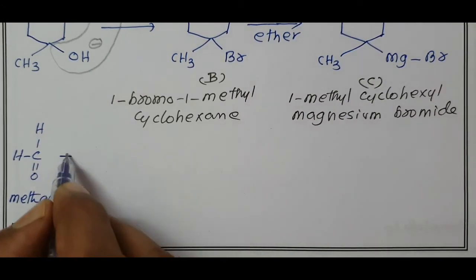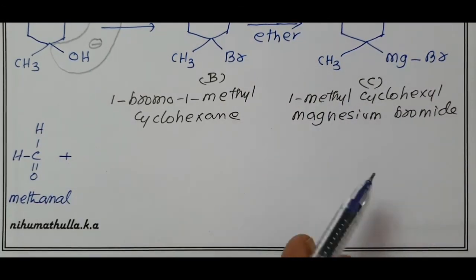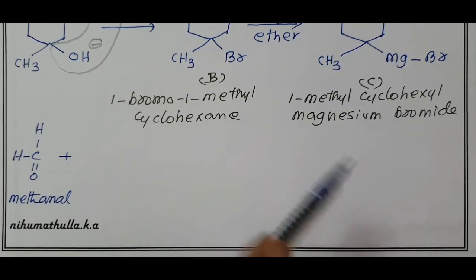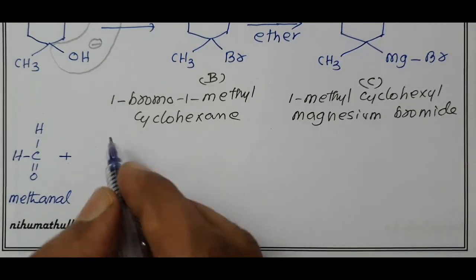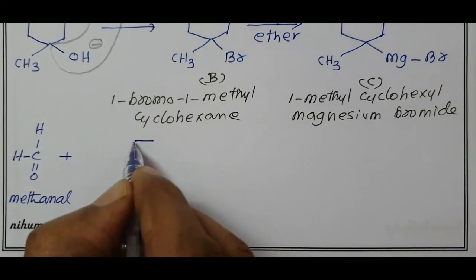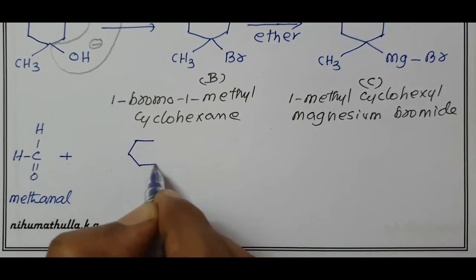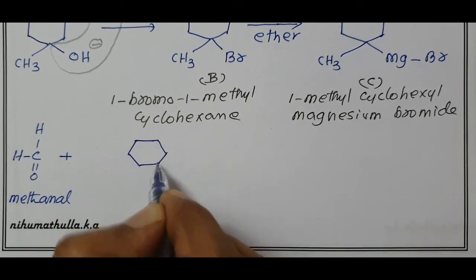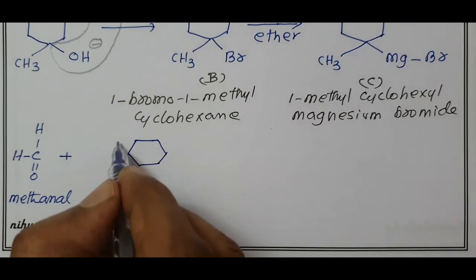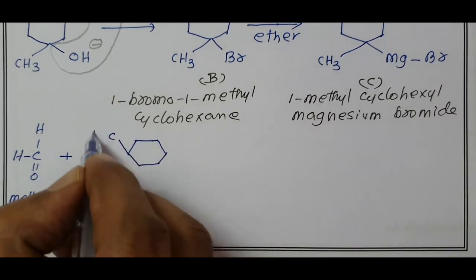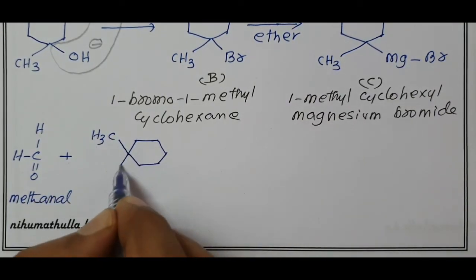When treated with that Grignard reagent, 1-methylcyclohexyl magnesium bromide, now I write the structure like this. This is your cyclohexyl group. Here you have 1 methyl, and here you have MgBr.